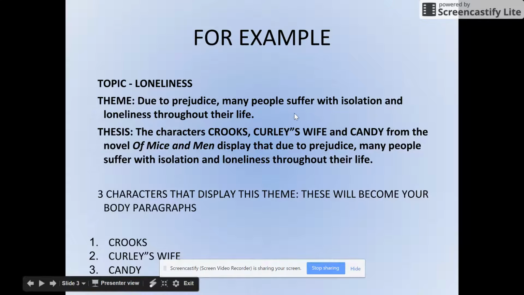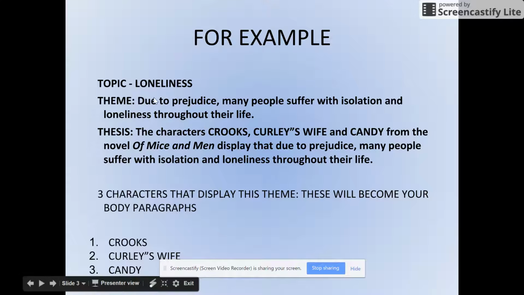It's just like in science, how you come up with a hypothesis. This theme is going to be part of your thesis. So the theme is a part of your hypothesis about what you're going to prove in your paper. So again, your theme could be, due to prejudice, many people suffer with isolation and loneliness throughout their life. But that's not your thesis. That's the theme that you're going to work with.